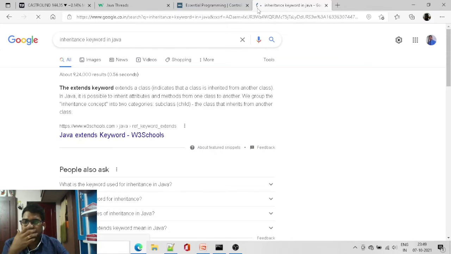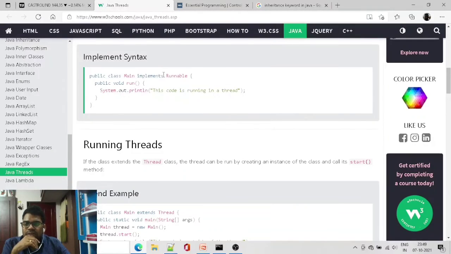Inheritance keyword in Java, right? Inheritance uses extends, and we use implements for interface. So you can remember: implements for interface, extends for inheritance. Okay, extends inheritance, implements interface.